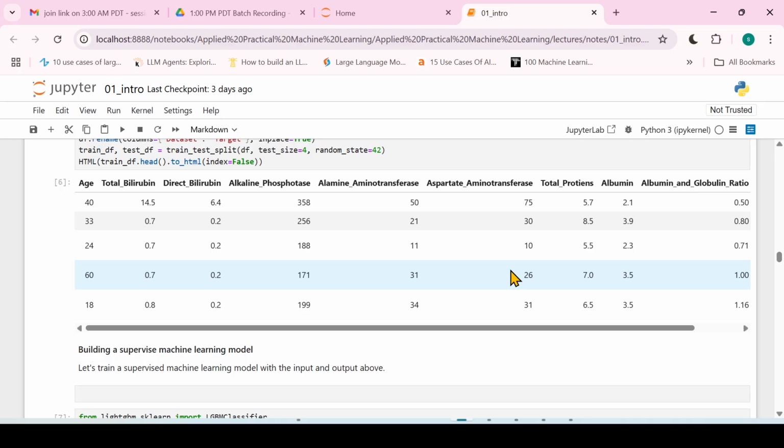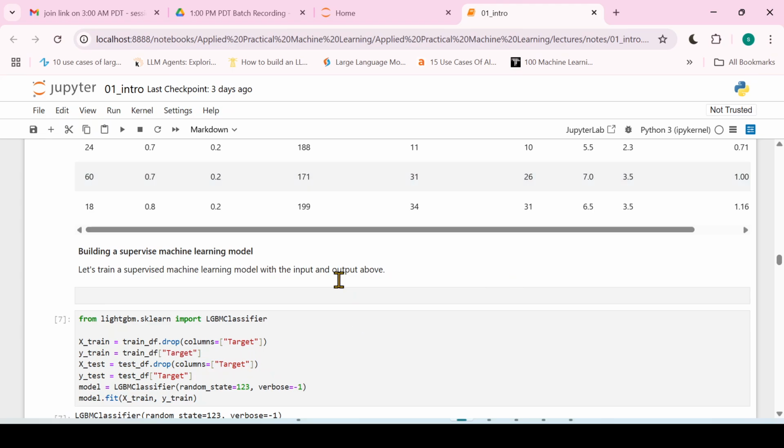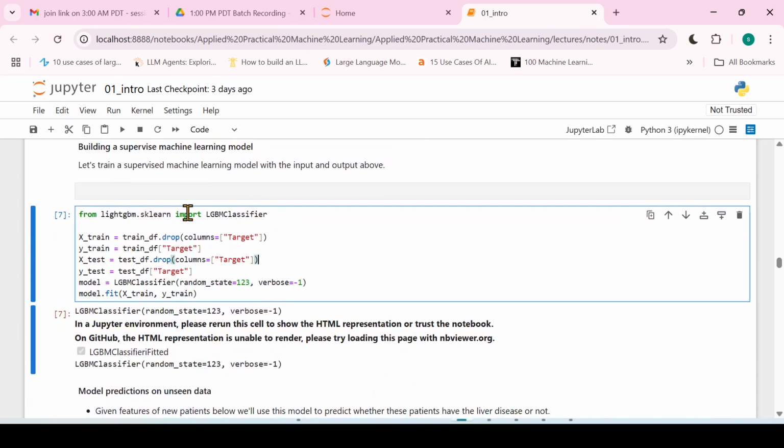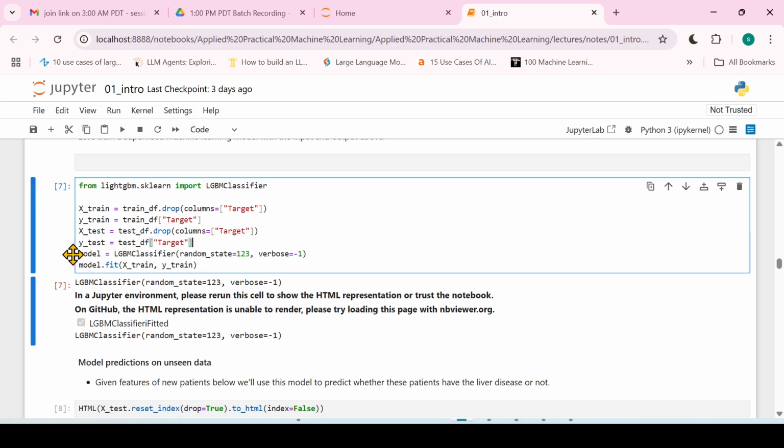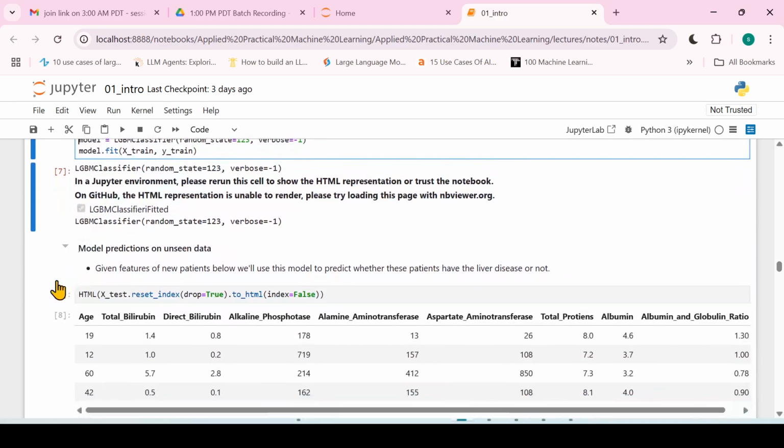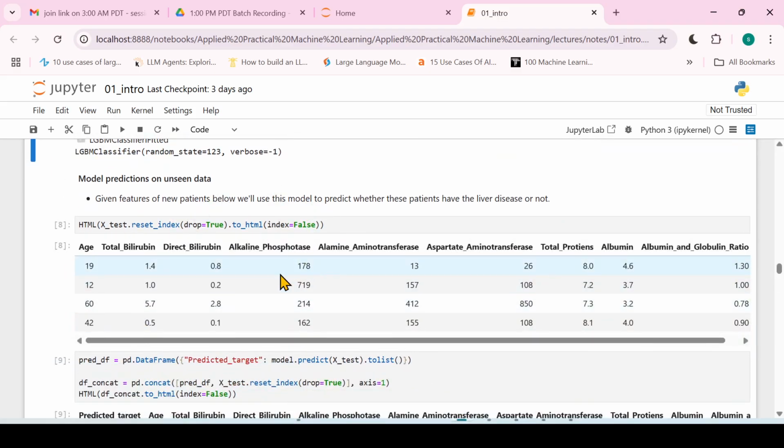That is how supervised machine learning works, right? So here we are training our model. Again, don't worry about the code. Here we are separating the training part of the data and the test part of the data. The test part of the data will help you test how this model is performing, right? And this is the model, and this is where the training happens. After that, we have just checked the test data set.